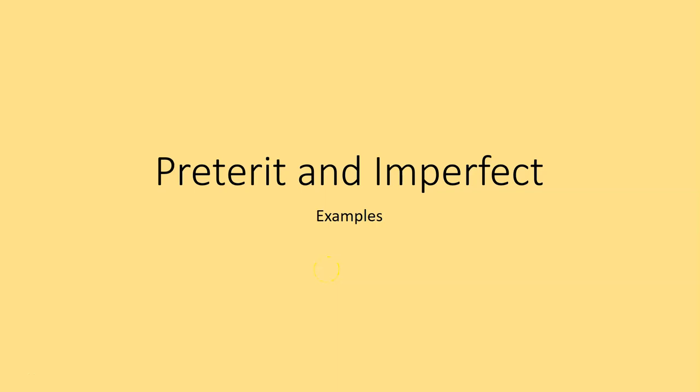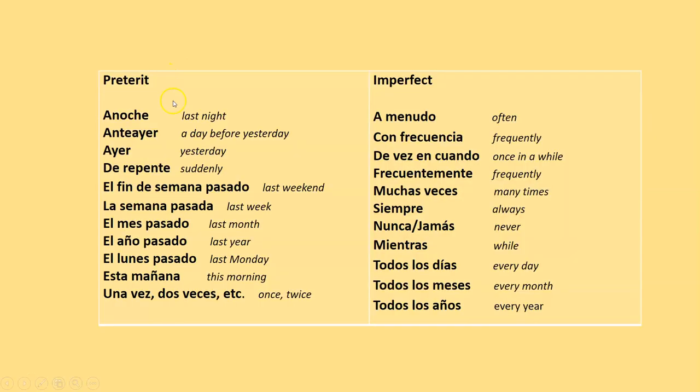The preterit and the imperfect. Examples. This is a list of expressions that you are going to use with the preterit, and this is the list used with the imperfect. Notice how the expressions listed under the imperfect are the same that you have used before with the present tense.